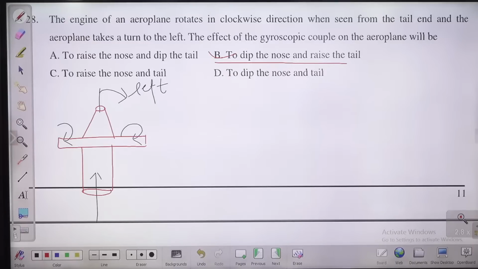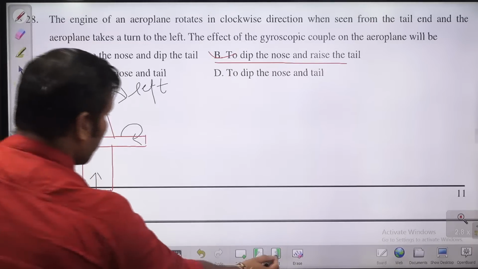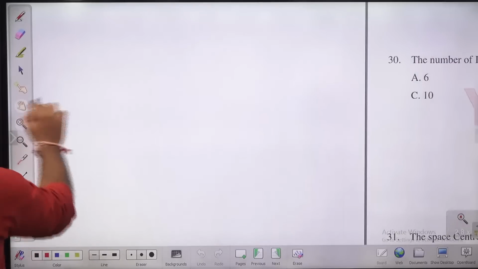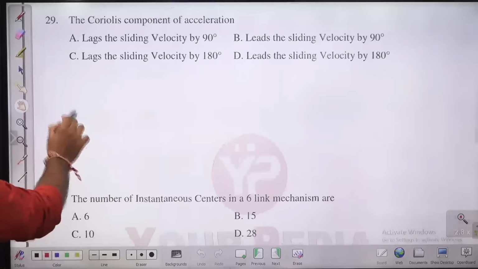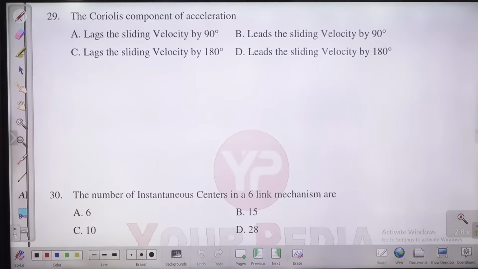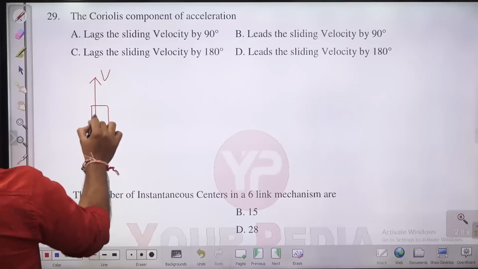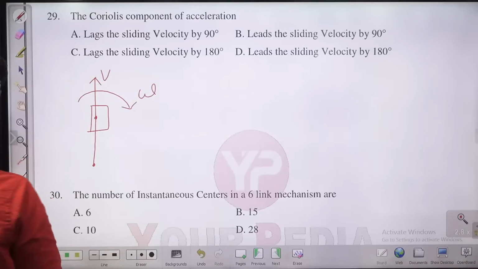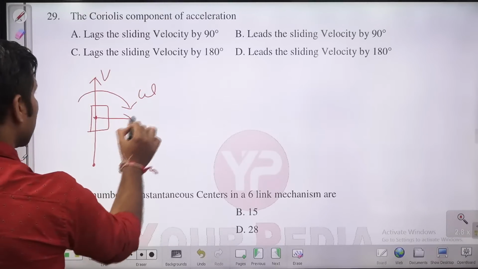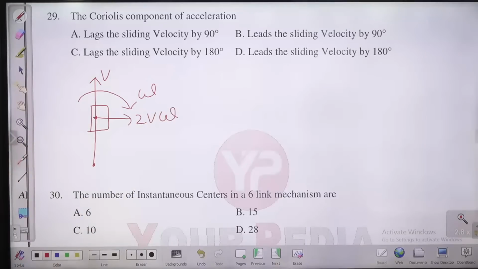Let us move to the next question, question number 29. The Coriolis component of acceleration. This comes into the picture when there is any point on a member which is sliding and rotating. Okay. So what is the Coriolis component of acceleration, guys? Suppose there is a slider, something like this. This slider is moving with some velocity v, and it is rotating with some angular velocity omega. So the Coriolis component of acceleration will be 2v omega. Okay, and this is going to lead the sliding velocity by 90 degrees.